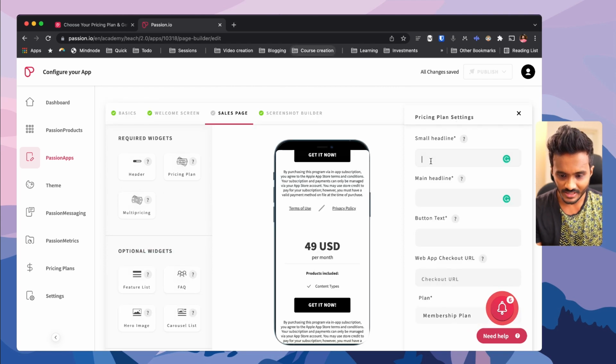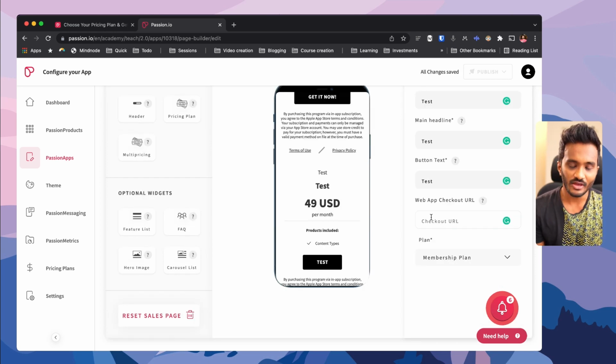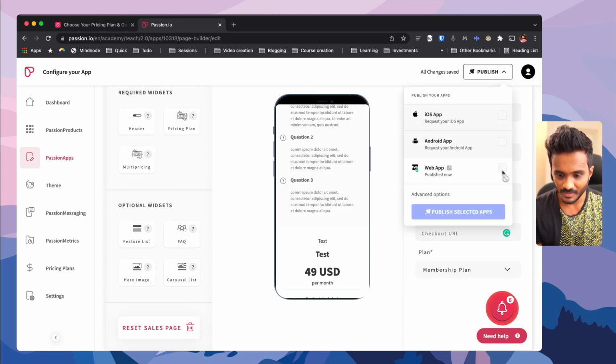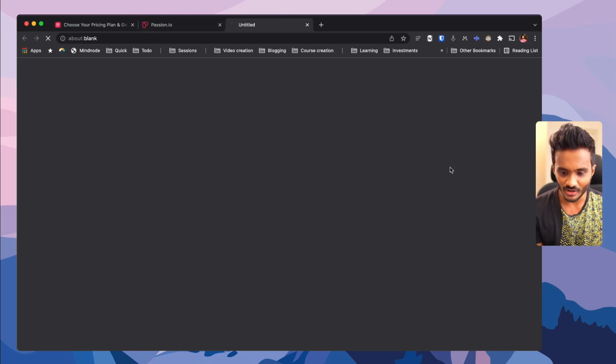Alright, once all these fields are filled in, in case I have an external URL where people need to check out, then I can include this. This is an optional field. Once all these things are done, I can publish this. It's actually already published, but as I don't have my iOS app and Android app approved and live on the app stores, I can't select this, right? So I can head over to web app.